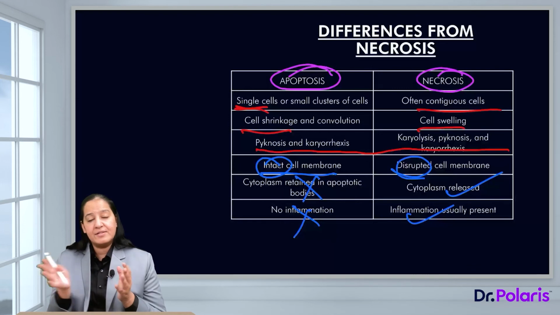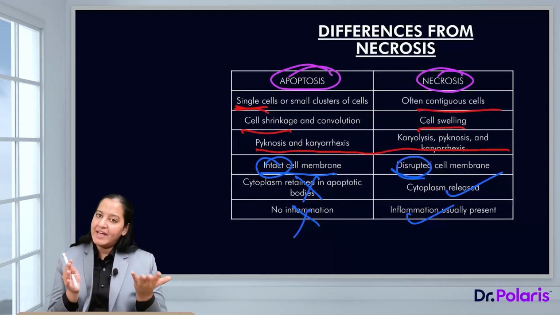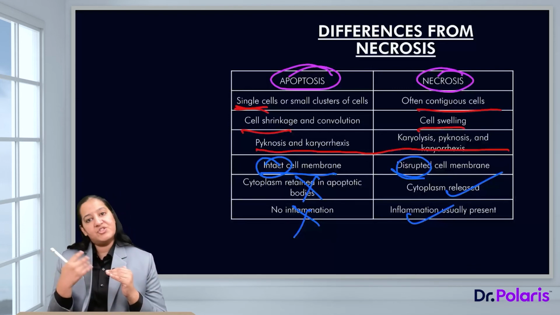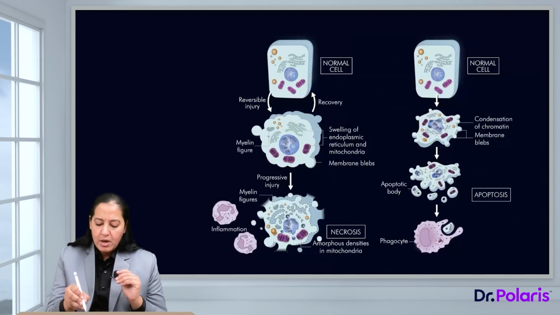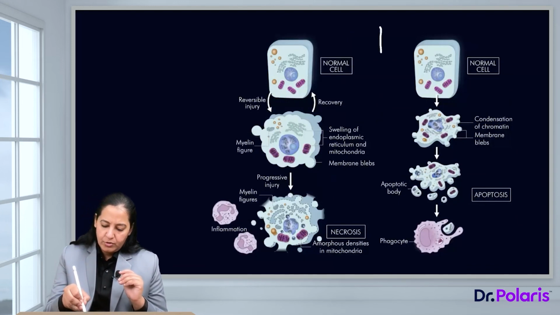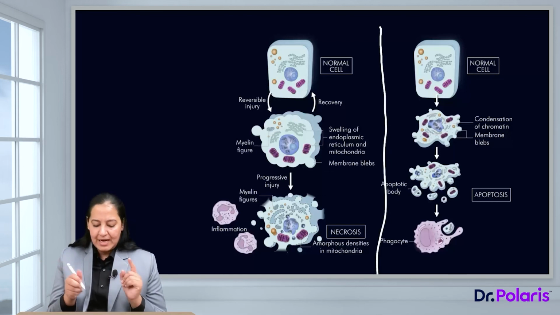Holes are there, gaps are there. So in apoptosis, no leakage, no inflammation. In necrosis, there is leakage, there is inflammation. So these are the hallmark features between the 2 types of cell death. You can see the same features here, the 2 types of differences here also. In these 2 diagrams also you can appreciate apoptosis and necrosis.